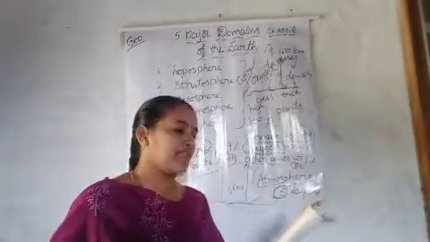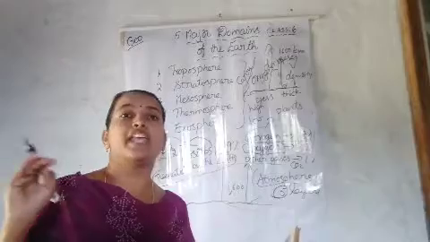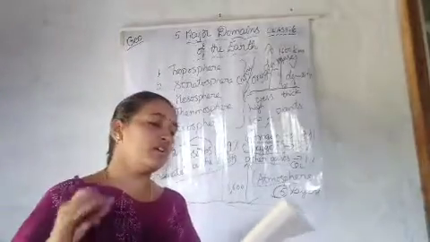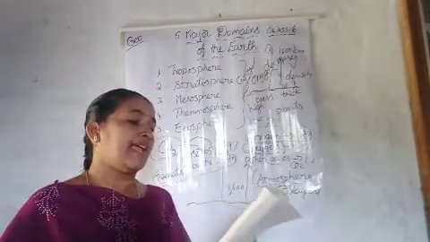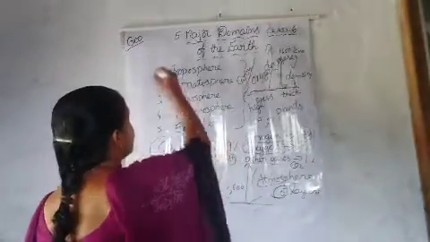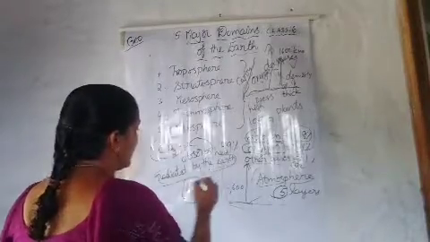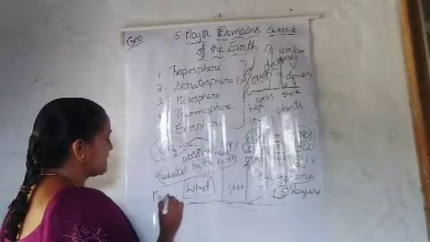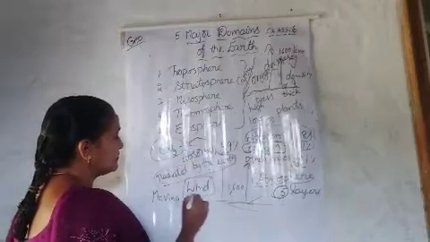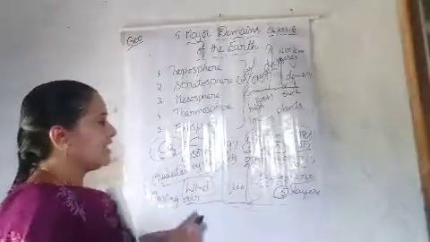Okay, next. Air moves from high pressure to low pressure. Moving air is known as wind. What is that called? Wind. Moving air is called wind. Okay, so this is about the atmosphere.